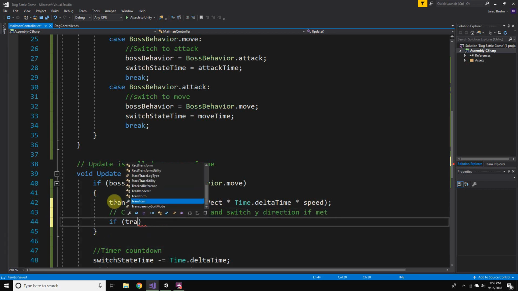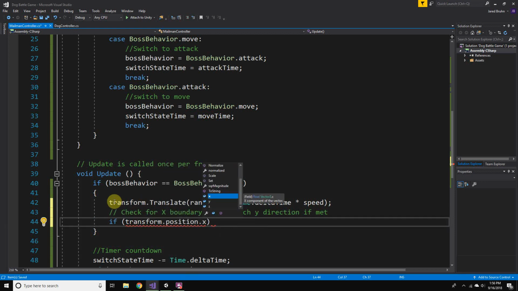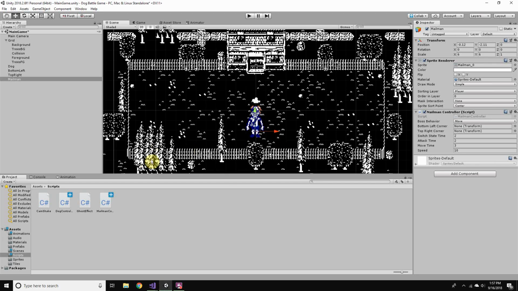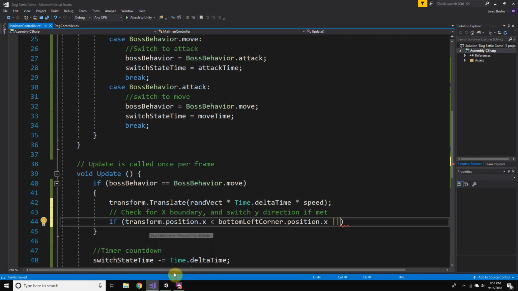So if transform.position.x is less than the bottomLeftCorner.position.x, or, so that gets our bottom X, we also want to check for this top X, so we can do a logical or.